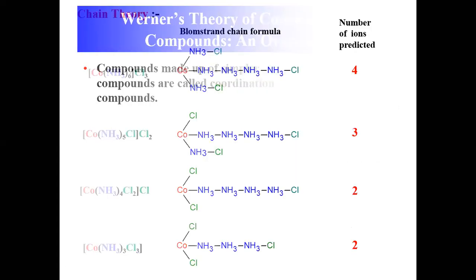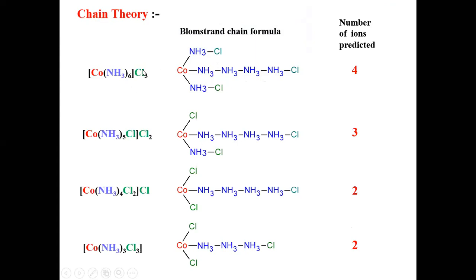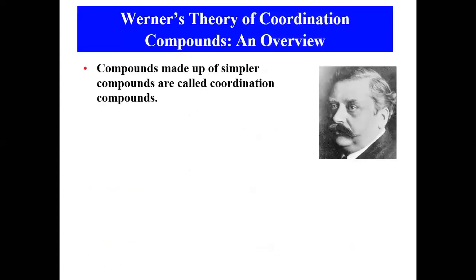That's why, according to this, you can say 4 is correct, 3 also you can say correct, 2 also you can say correct. But if it is 2, it goes wrong. That's why another theory was developed. That is Werner's theory of coordination compounds.